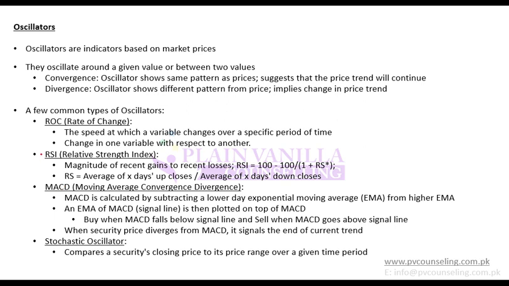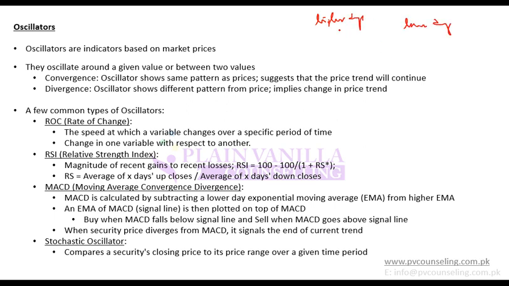And I think within these, the most used one would be RSI in the practical market. MACD, moving average convergence divergence. So what do you do in it? You take exponential moving average, and again when you take exponential moving average, you can take it with higher days or lower days.